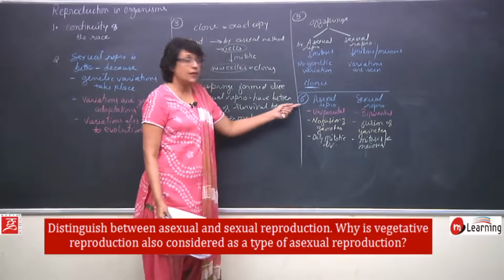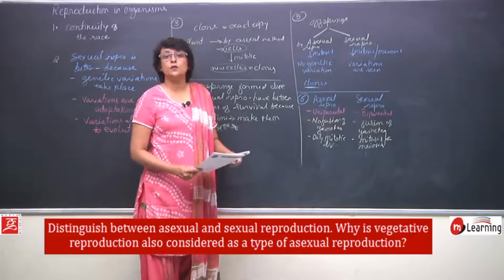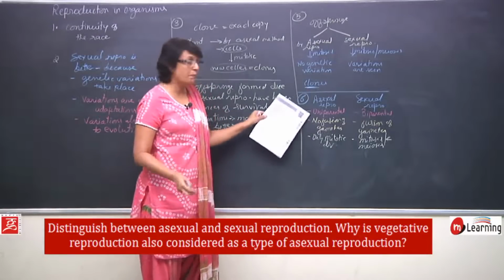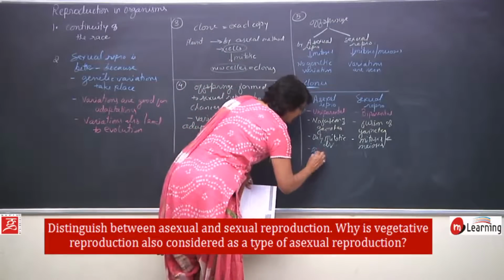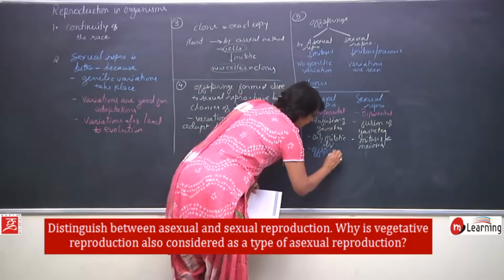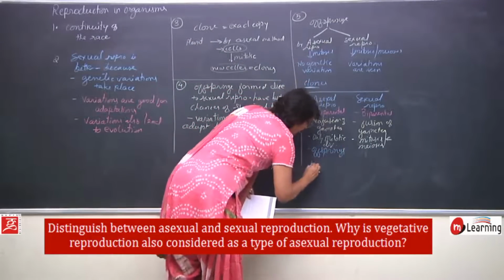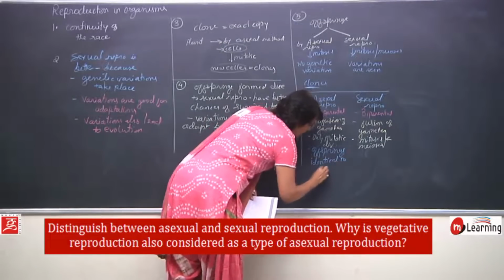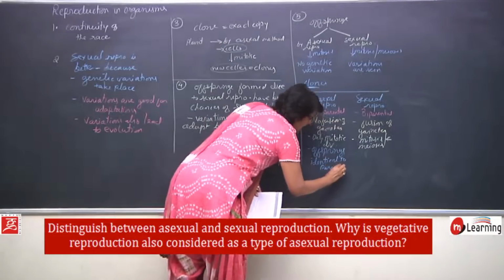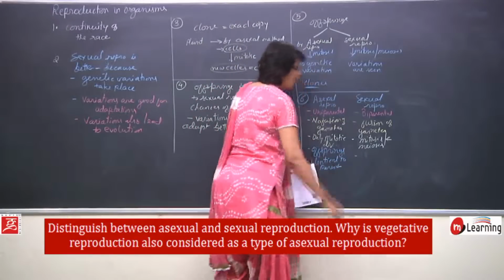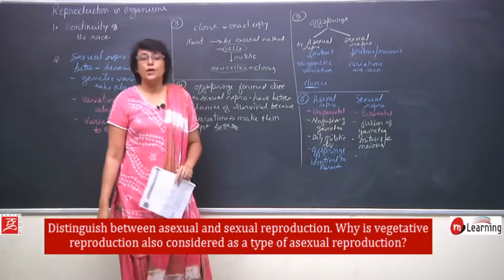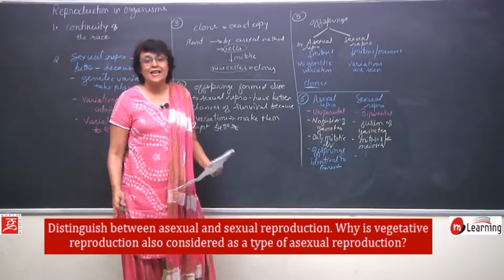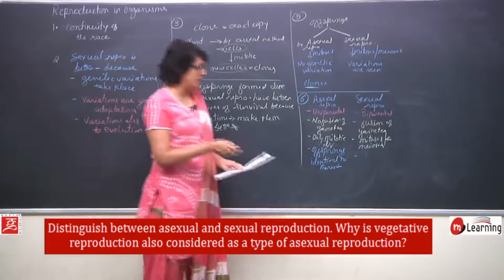In asexual reproduction, the offsprings which are formed, they are exactly identical to that single parent. So offsprings identical to parent, and in case of sexual reproduction, the offsprings are different from the parent in the sense that they have mixed characters.